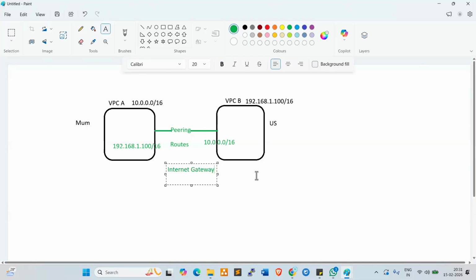So how can we enable this? Go to subnets and enable the IGW. Go to subnets and enable the IGW.